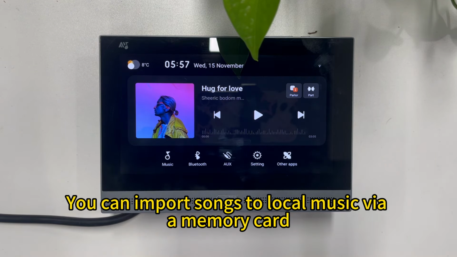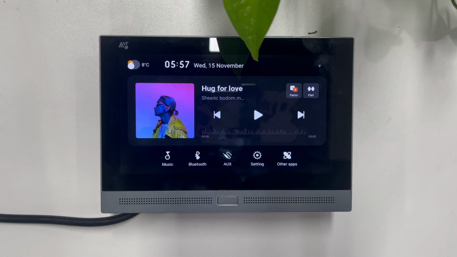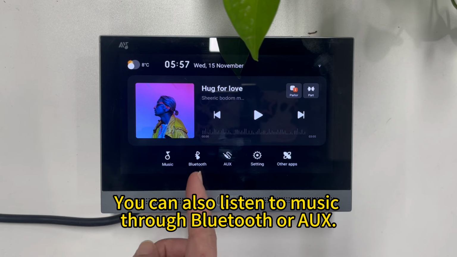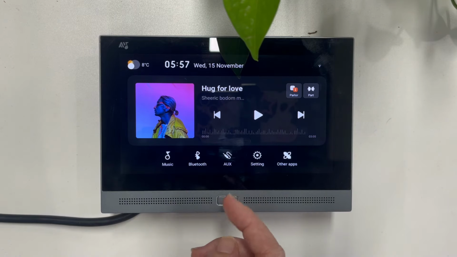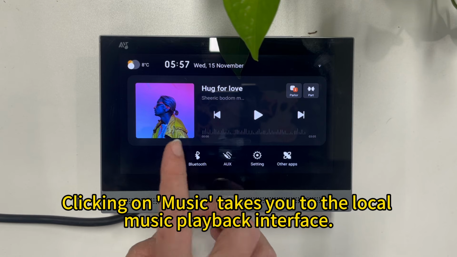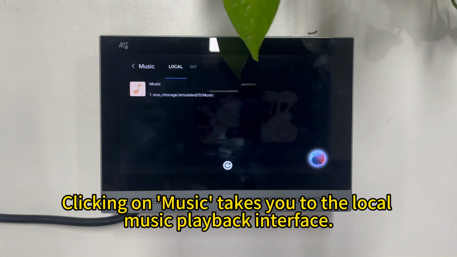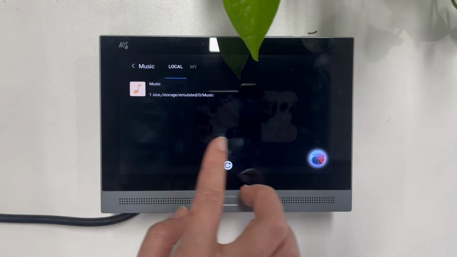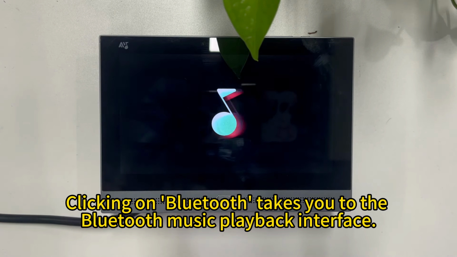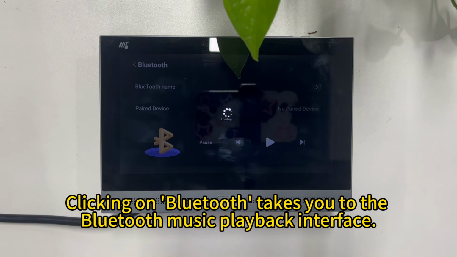You can import songs to local music via a memory card. You can also listen to music through Bluetooth or AUX. Clicking on music takes you to the local music playback interface. Clicking on Bluetooth takes you to the Bluetooth music playback interface.